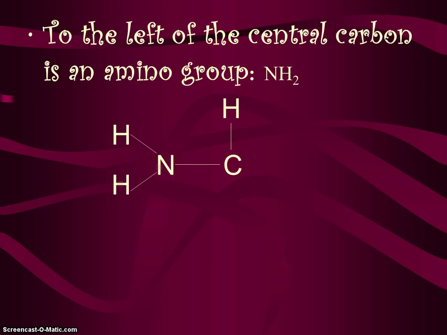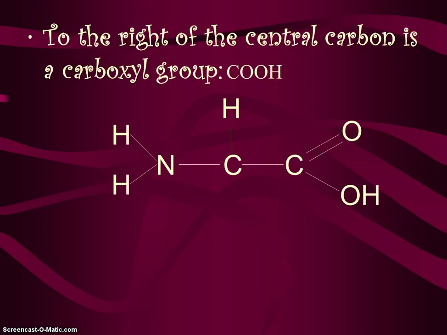It's going to have an amino group. Notice the N, that's the nitrogen that's bonded to carbon. And then it has a couple hydrogens bonded to that. That's called an amino group. So it has nitrogen, something different from carbohydrates and lipids. It also has something called a carboxyl group, another carbon attached to the other side with oxygen and hydroxide. You'll notice the structure is going to kind of look like a T when it's all said and done, but the real big indicator that we're looking at the structure of an amino acid is going to be the nitrogen.